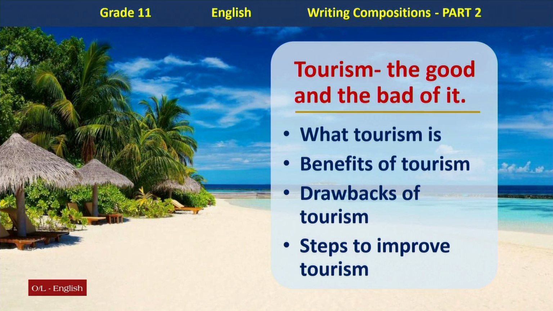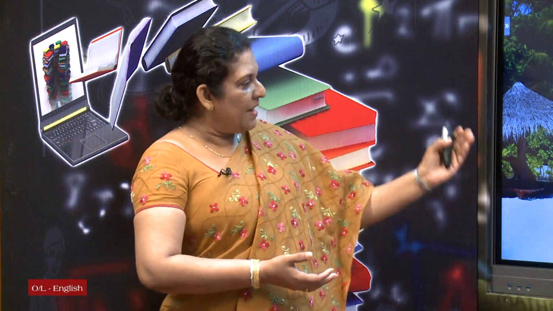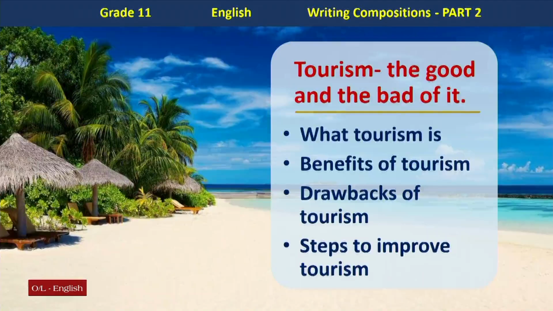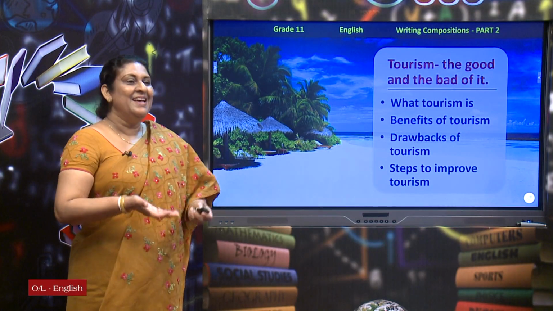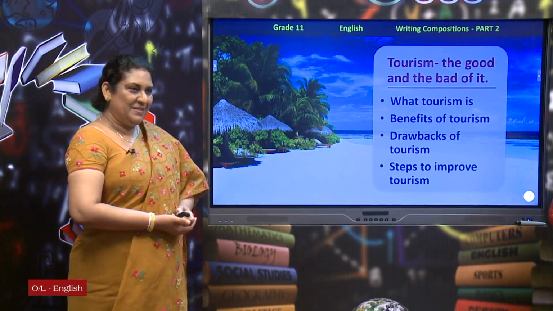Right. Now children, remember this question 16 is a guided writing. So you are given some guidelines, and based on the guidelines, you can organize your speech. Now, here we have given some guidelines. You can see: what tourism is, benefits of tourism, drawbacks of tourism, steps to improve tourism. Because the topic says the good and the bad, you have to talk about good as well as bad: advantages and disadvantages of tourism.